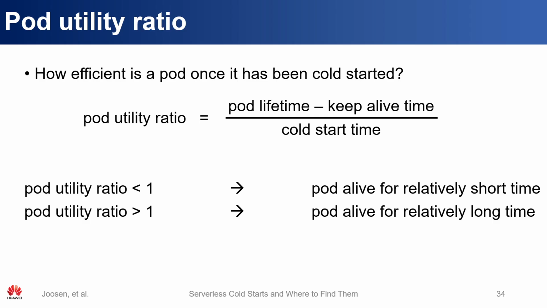To model this, we define the pod utility ratio, which is essentially the pod's useful lifetime divided by its cold start time. A ratio of 1 or less means that the pod is used for a time less than or equal to its cold start time, and a ratio of greater than 1 means that the pod has been alive for longer than its cold start time.